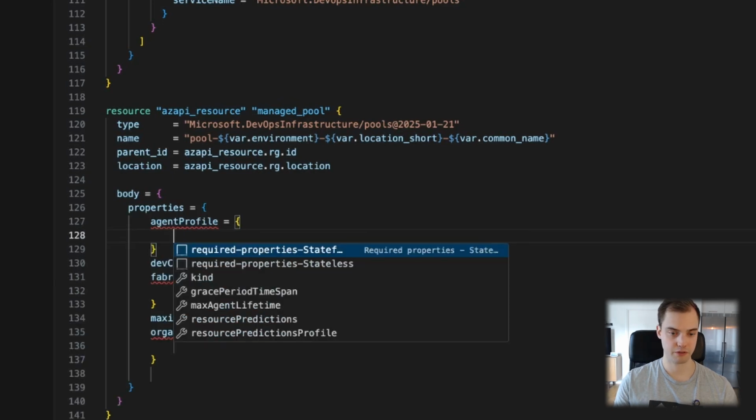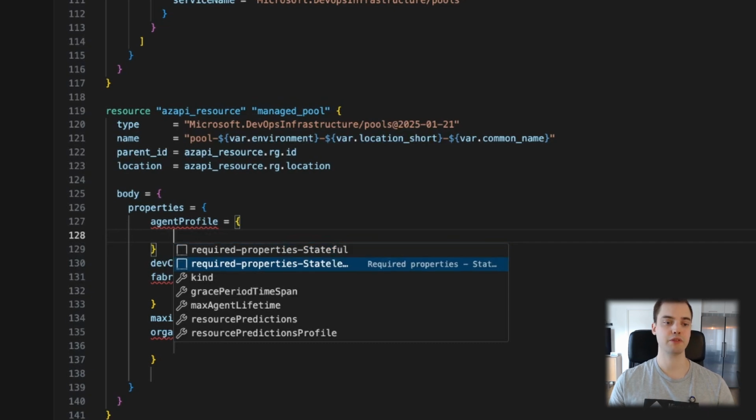But then it does want a few things. So we don't care for this one, we don't care about stateful for the agent profiles.